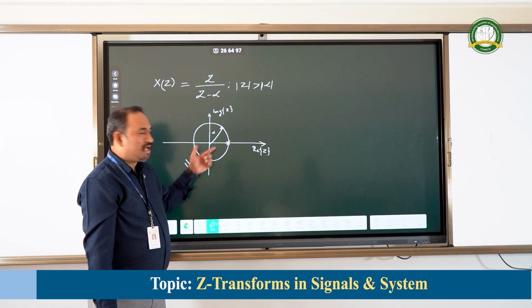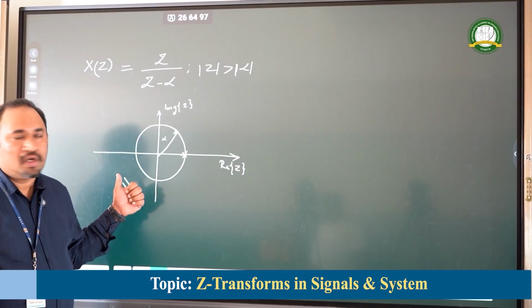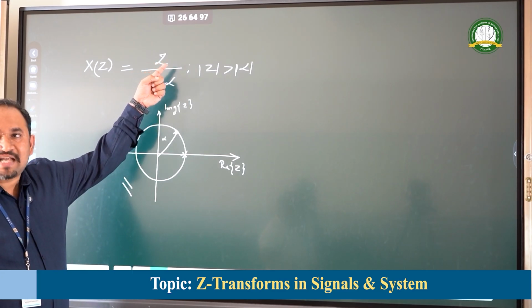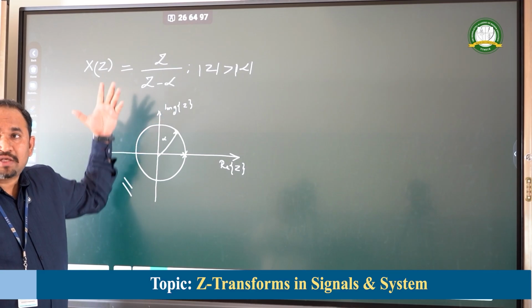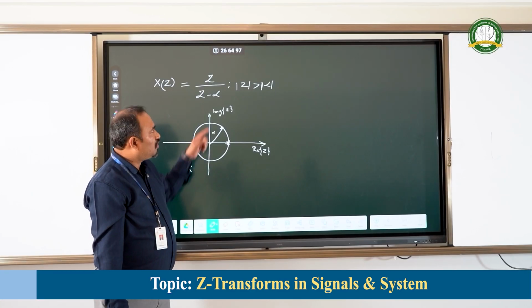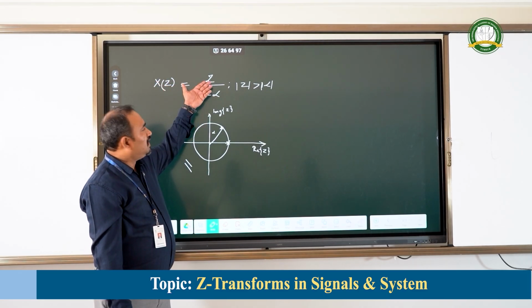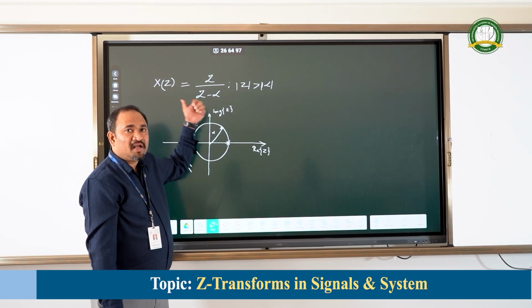Now obviously when I locate the pole, I also have to locate the zero. Where are zeros located? For whatever values of Z this X of Z becomes 0, those are the locations of zeros. For what value of Z does X of Z become 0? If I substitute Z equal to 0, then X of Z will become 0.